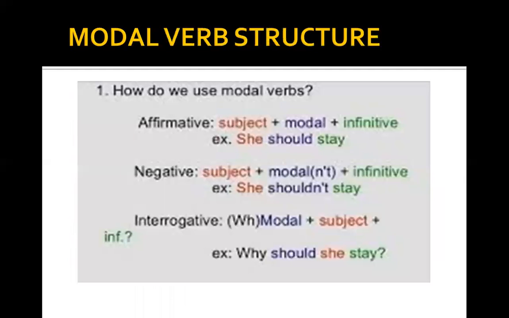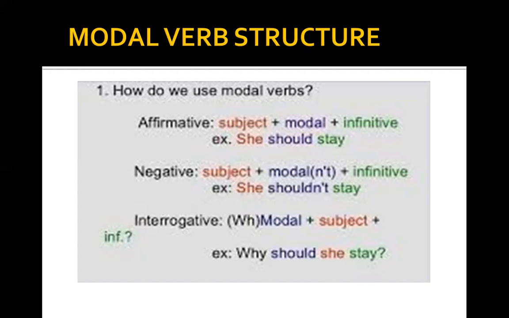Structure of modals. When I talk about the structure of modal verbs, in the affirmative sentence, we write subject plus modal plus infinitive. Like, "She should stay." Here, she is the subject, should is the modal, and stay is the infinitive. In the negative form, subject plus modal plus not plus infinitive.